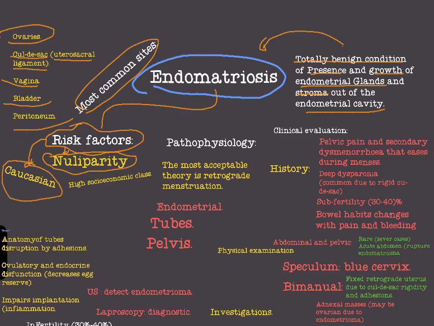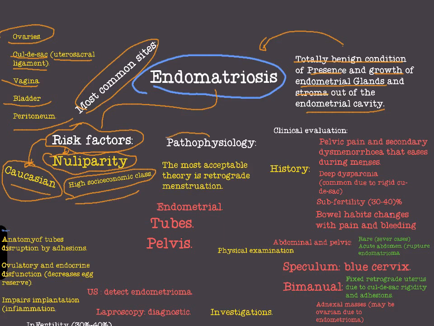The third risk factor is high socio-economic class. So the woman who comes to you with endometriosis will most probably be a white woman with no children and of high socio-economic class, okay? These are the risk factors of endometriosis.